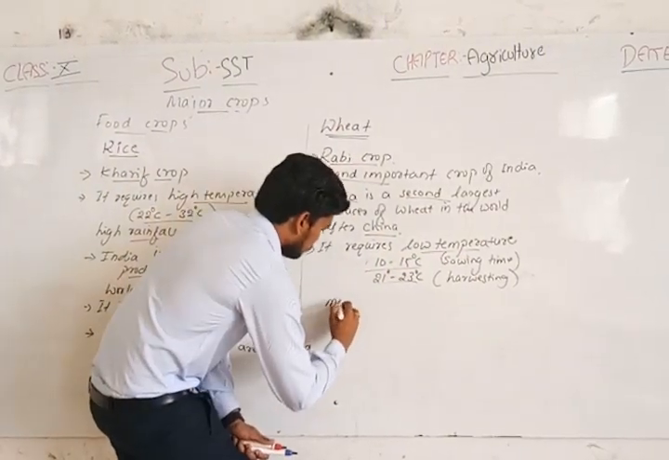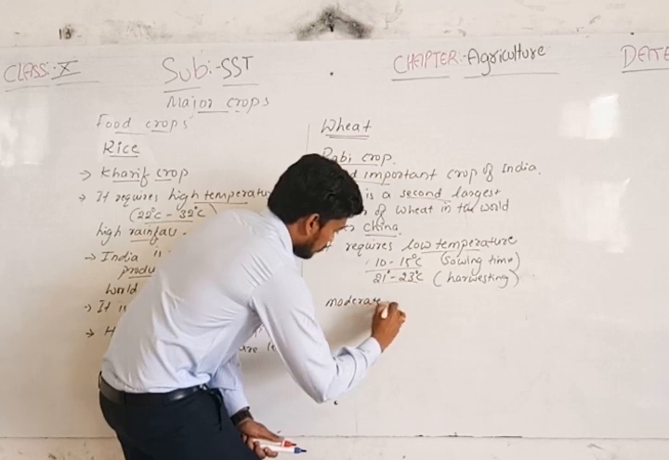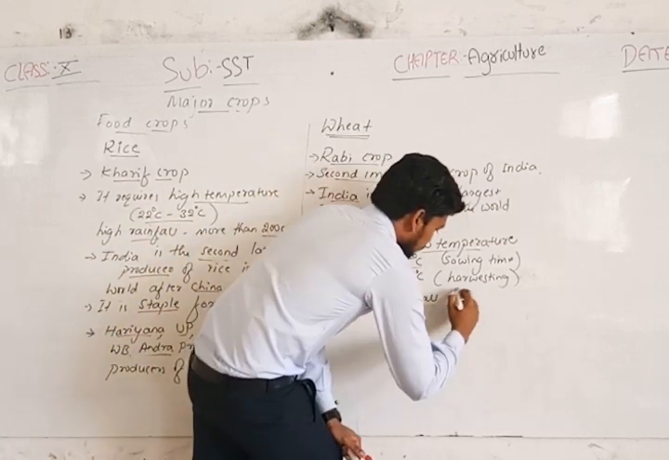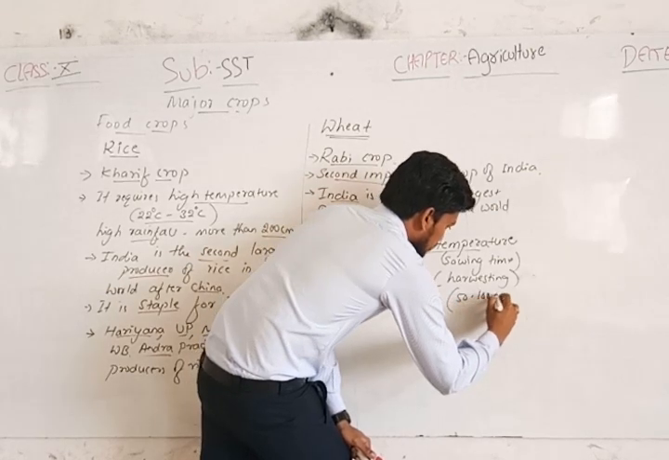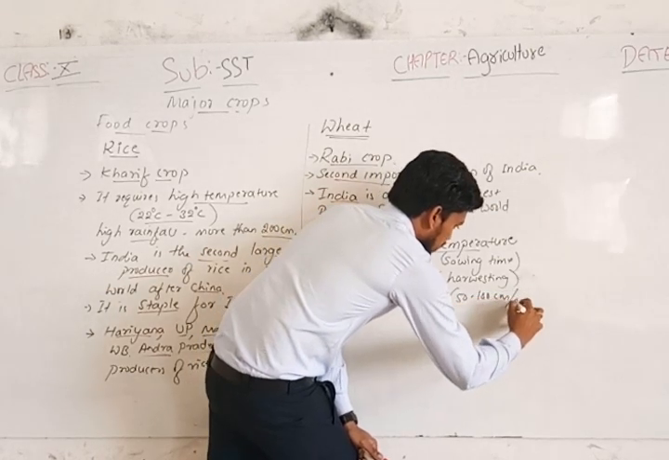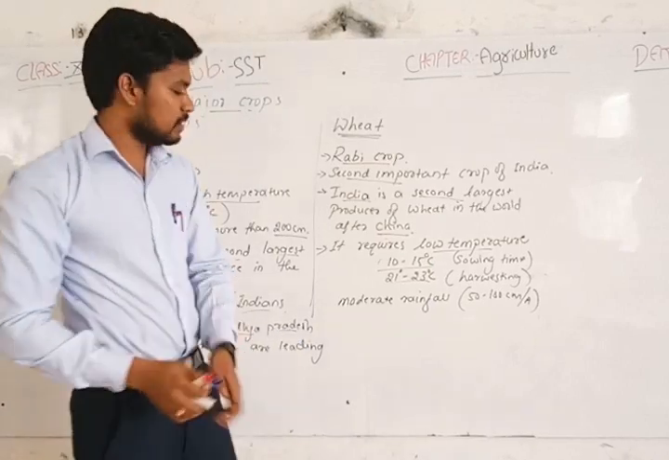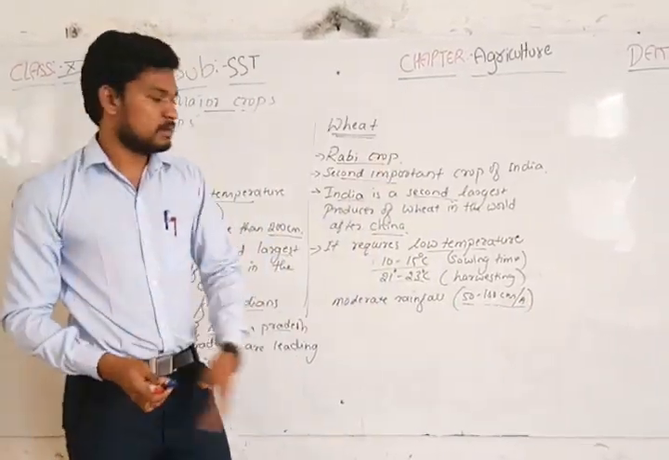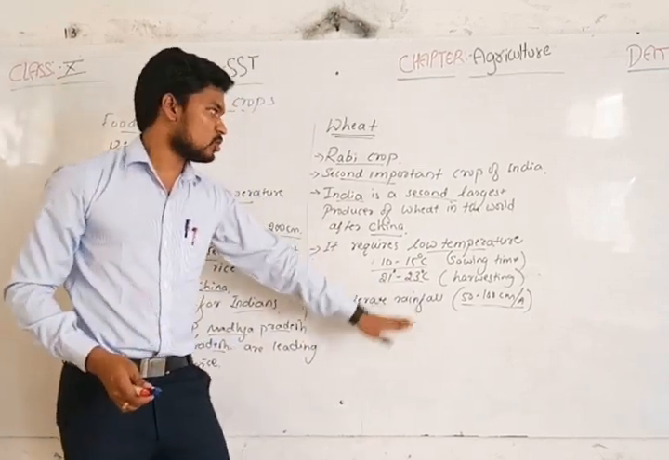And moderate rainfall. Around 50 to 100 centimeters per annum of rainfall is required for the growth of this wheat.